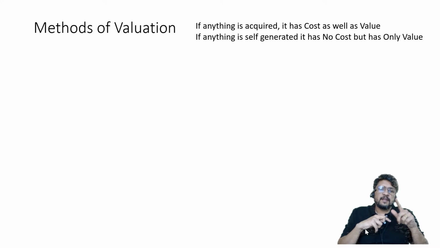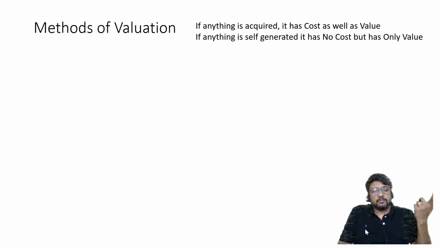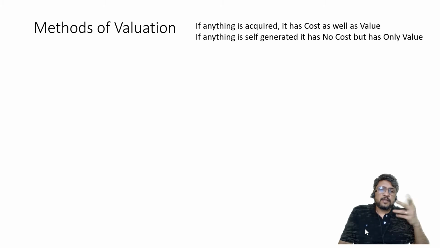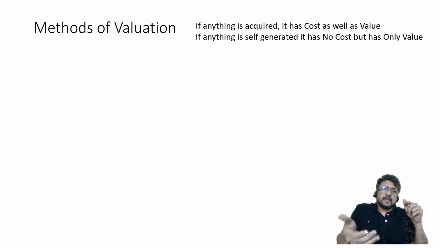On the other hand, if anything is self-generated, then it has no cost, because in the past few years the old partners worked very hard for the purpose of making profit, for the purpose of developing reputation, for the purpose of giving customer satisfaction. So it is not the money which is spent for the purpose of acquiring the reputation, but it is the hard work which is done for the purpose of generating the reputation. That's why it is called self-generated. So now there is no monetary cost, like the cost of land and building, like the cost of furniture, like the cost of plant and machinery. So there is no cost to the goodwill, but yes, it has value, because we can specify to the new partner that if you are coming and joining us, you will get the benefit. Don't forget to pay us for the benefit.